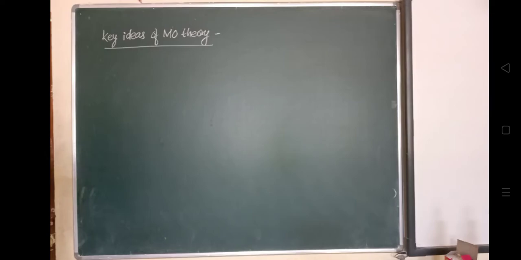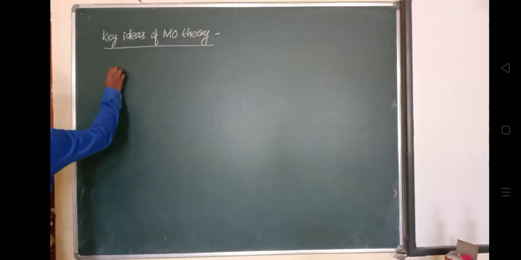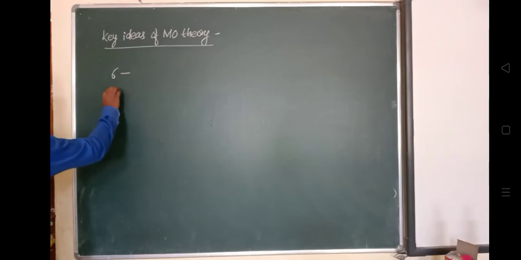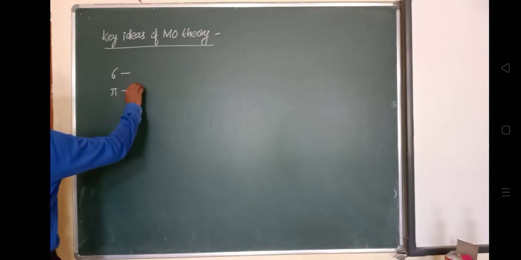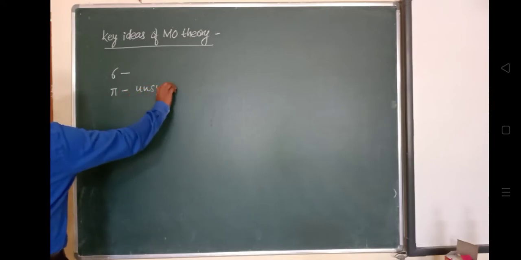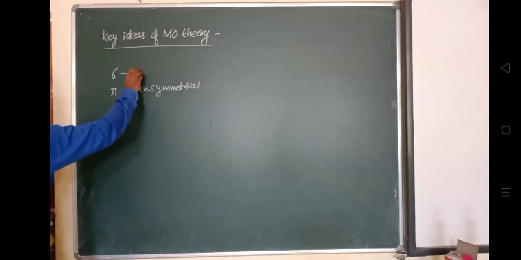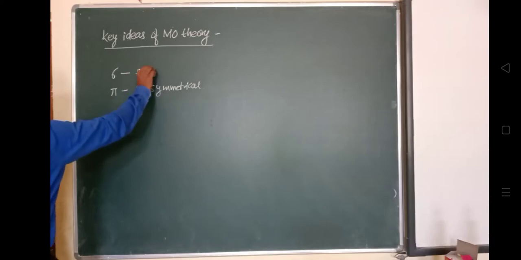And sigma means having a symmetrical nature, a symmetrical orbital around the bond axis, which is represented by sigma. And pi is unsymmetrical, like the px and py orbitals. Sigma is for symmetrical.